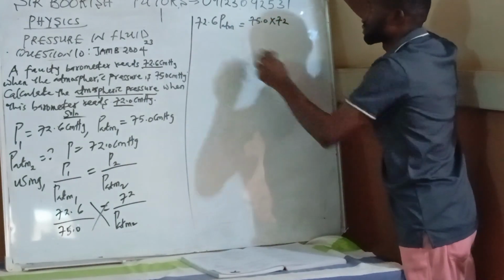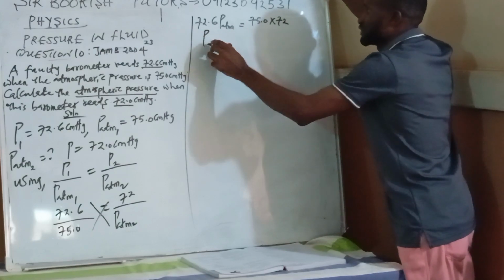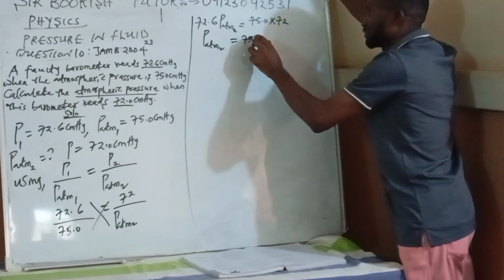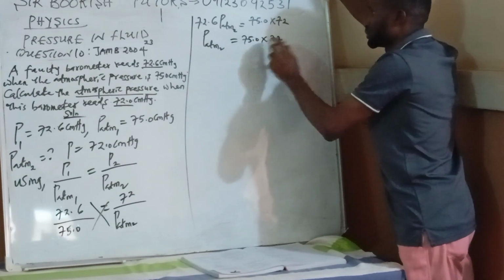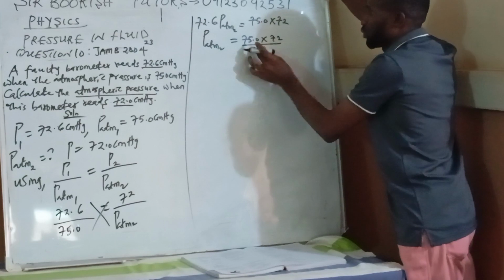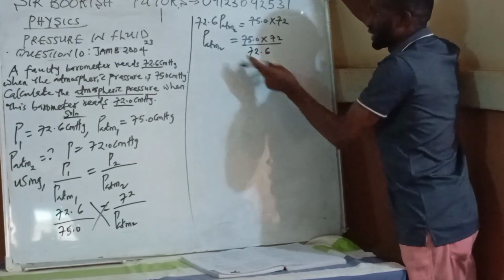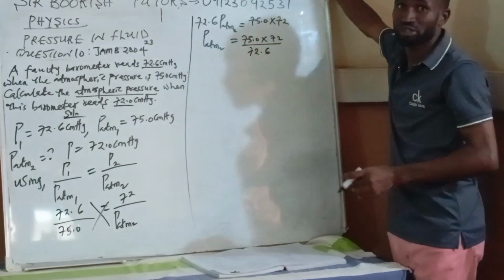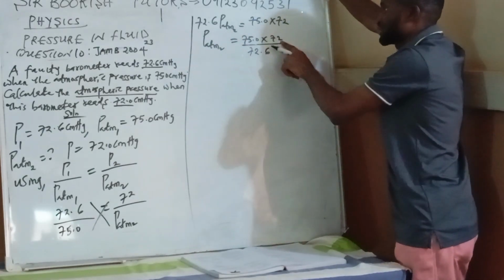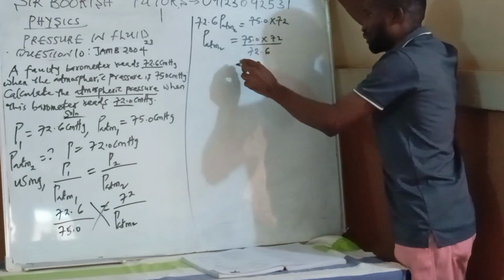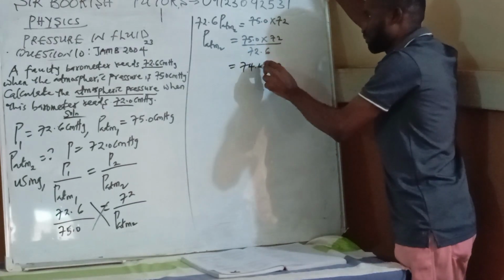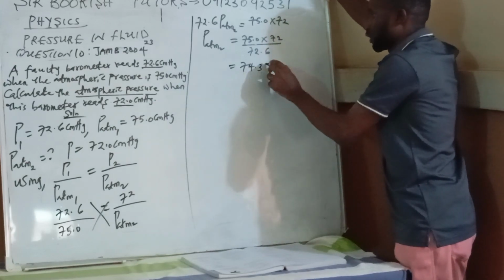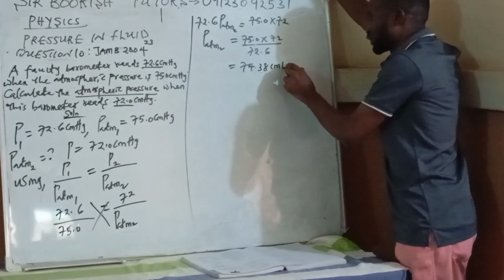If I make PATM2 the subject, I will have PATM2 is equal to 75.0 times 72 all over 72.6. When you multiply this times this, divide by this, I will have 74.38 centimeter mercury.